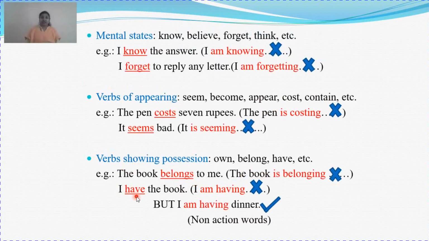Next state is your mental state. A state which helps you to memorize, a state that helps you to remember, understand things, recollect things, believe things. All this comes under mental states. And the verbs are know, believe, forget, think, etc. As I said, remember, understand, all this comes under mental state. How do we form sentences? I know the answer. You don't say I am knowing the answer. Again wrong. You say I know the answer. For knowing the answer, you have not done any task.